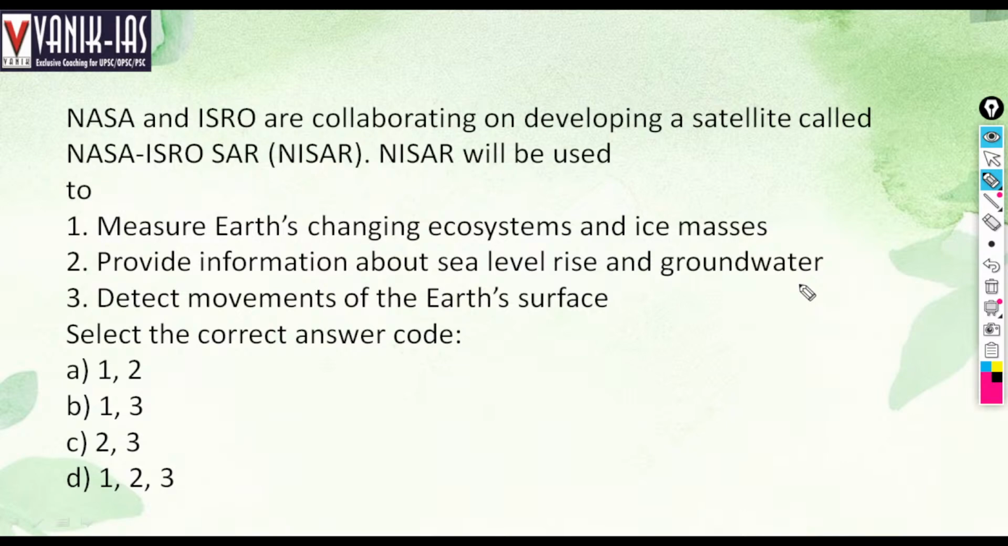So when application is concerned, this is an Earth observation satellite. It can observe changing ecosystems, dynamic surfaces, ice masses, natural hazards, sea level rise, groundwater, everything. It can observe in every situation: at night, during the rainy season, during clouds, during fog. In every situation, it can take clear pictures of Earth, right? So D is the right option.